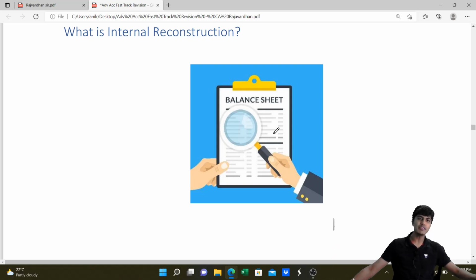They'll say, because I don't have any money to pay you people. So what's happening when you don't have money to pay? When you don't have money to pay, your creditors are not supplying goods to you. If creditors don't supply goods to you, you can't manufacture goods. If you can't manufacture goods, you can't sell goods.